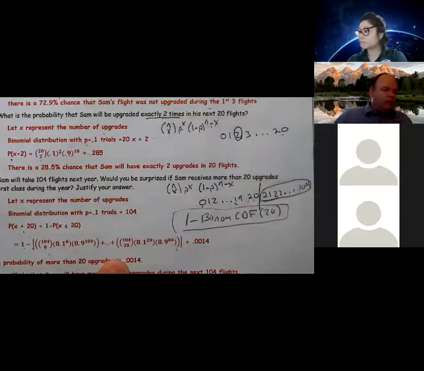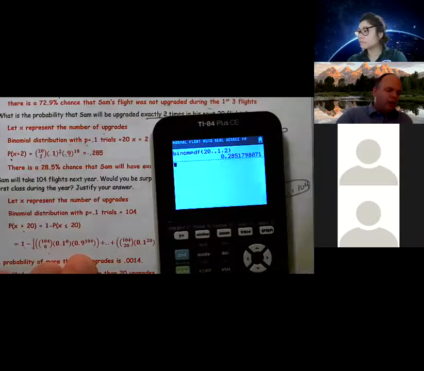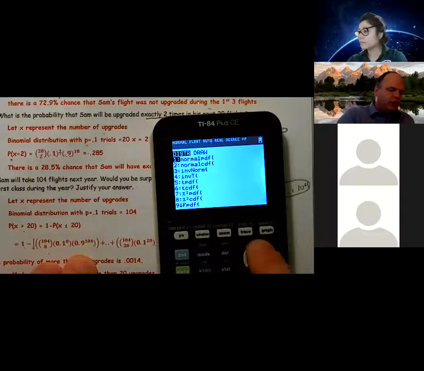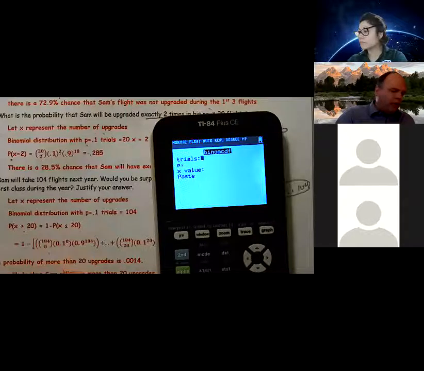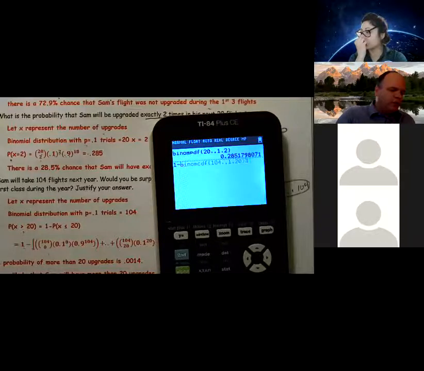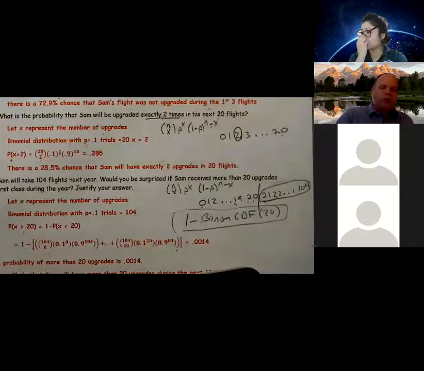In the calculator, it's 1 minus second vars, binomial CDF, trials 104, p 0.1, x value 20. That gives 0.00136, which I rounded to 0.0014.